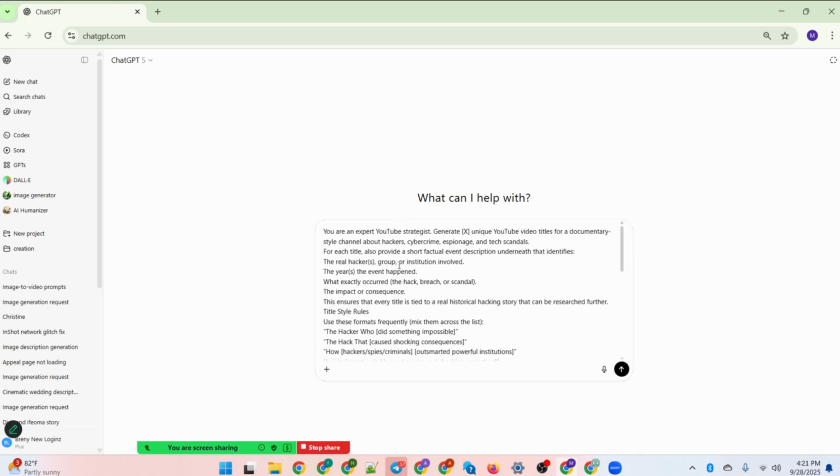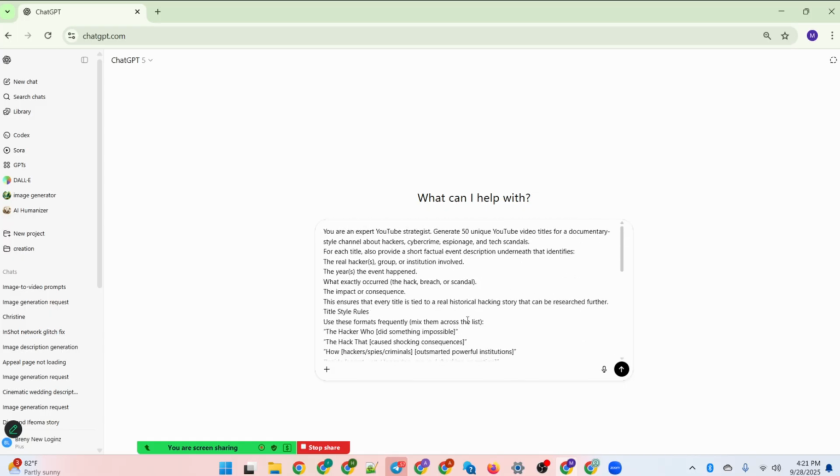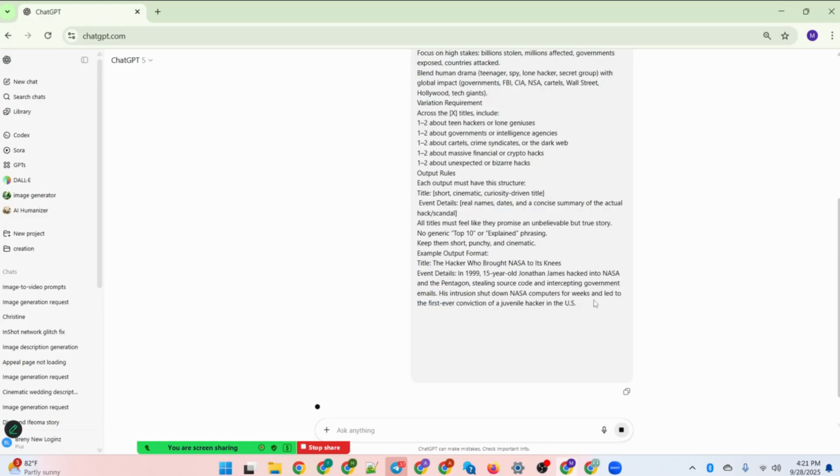This is ChatGPT. Now, when you've pasted the prompt, right here where you have X, type the number of video topics or ideas you want. If you want 30, you type it here. If you want 50 or 100, whatever number you want, you type it here. So I want 50. If you scroll down, you see that this prompt is detailed. So just go ahead and click on submit.